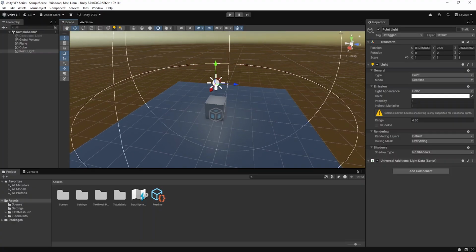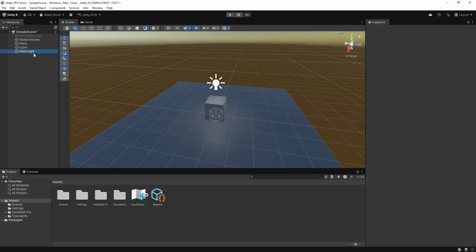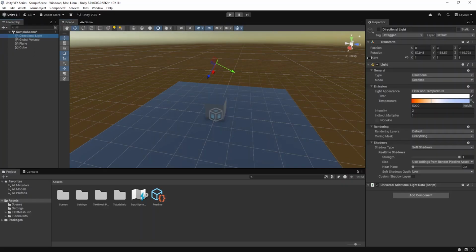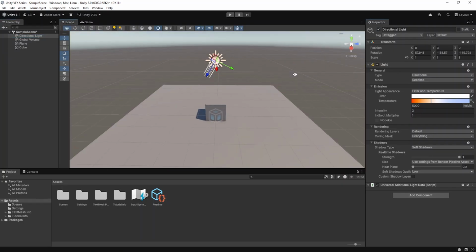So we'll not go for the advanced lighting for now. We just need to understand the lights control how visible and realistic objects look. So we'll remove this point light and enable our directional light.